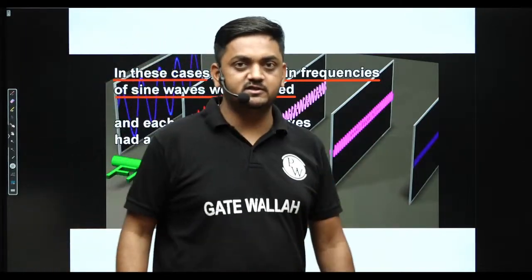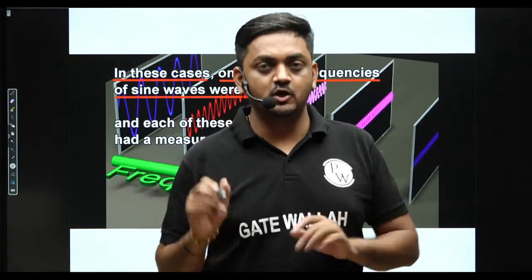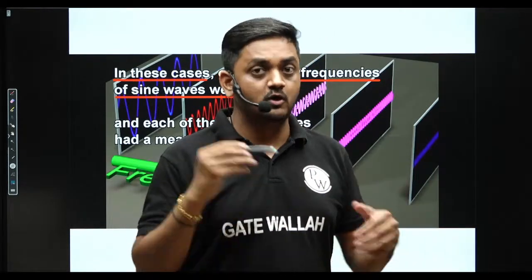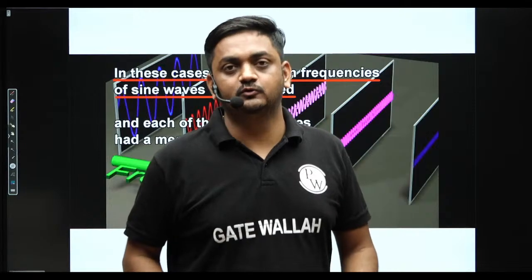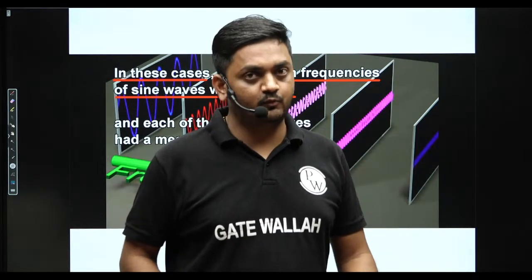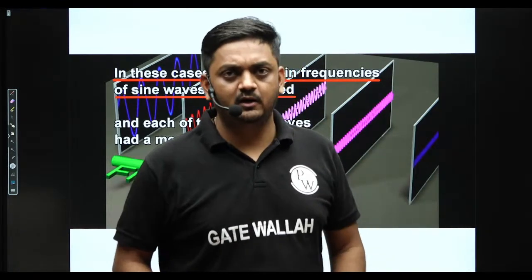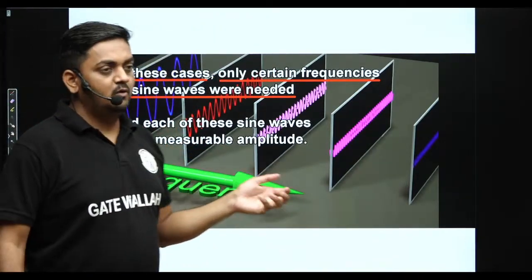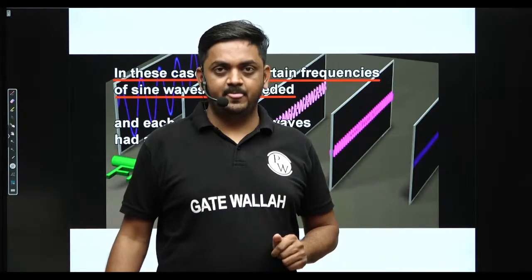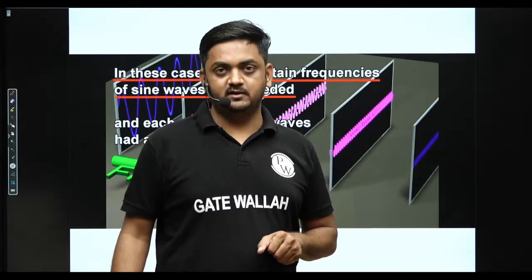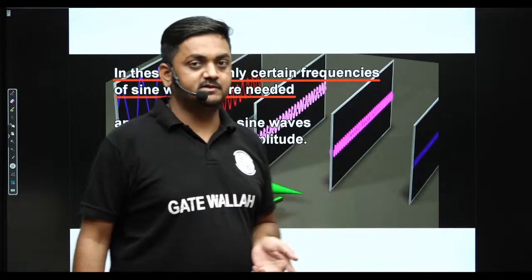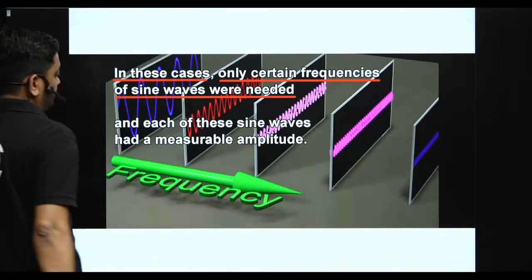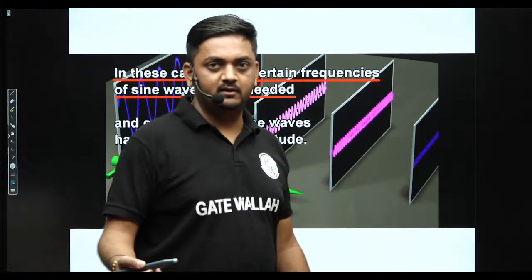Only certain frequencies means only discrete frequencies: omega 0, 3 omega 0, 5 omega 0, 7 omega 0, 2 omega 0, 4 omega 0. Only integer multiples of omega 0 were needed, not all the possible frequencies, because it is a periodic signal. So for a periodic signal, only discrete frequencies, and for an aperiodic signal, all the possible frequencies are required. And each of the sine waves had a measurable, finite amplitude.